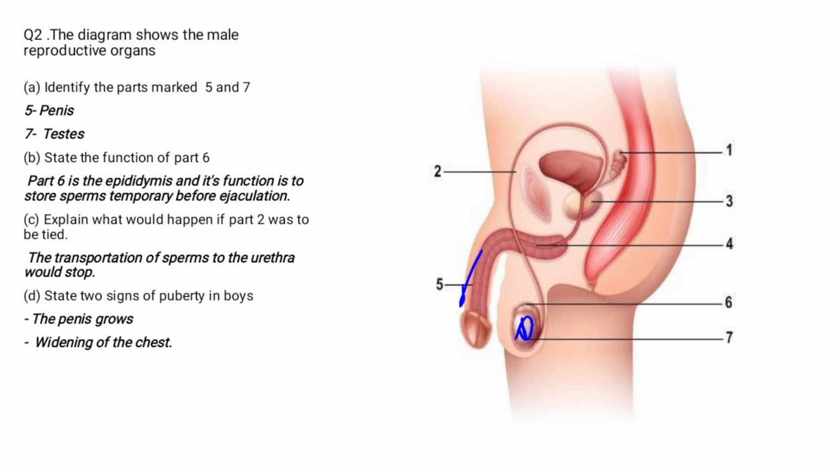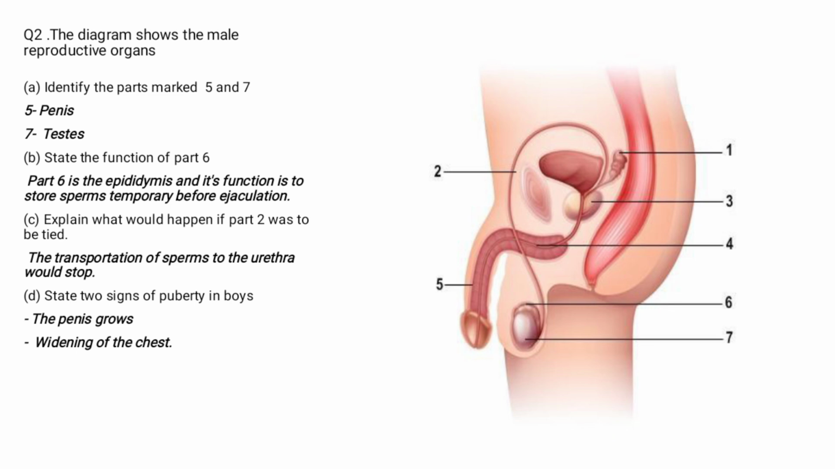Okay, 7. Now 5 is the penis and 7 is the testes. Question B. State the function of part 6. What is the function of part 6? Now the first thing you have to do is identify what part 6 is. So part 6 is the epididymis. This is where sperms are stored temporarily before ejaculation. Before the sperms are released, the sperms are kept in the epididymis.